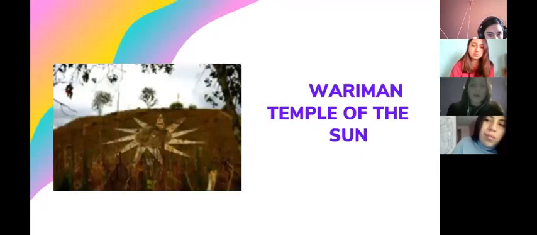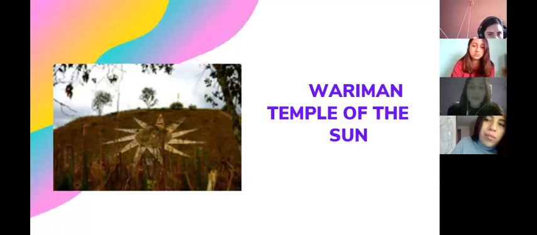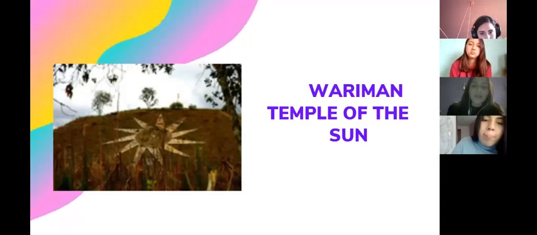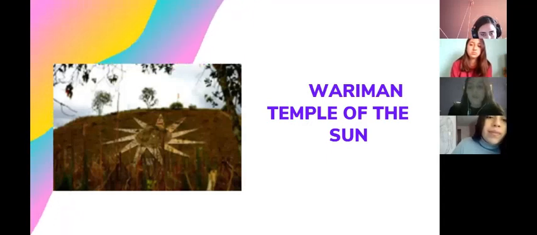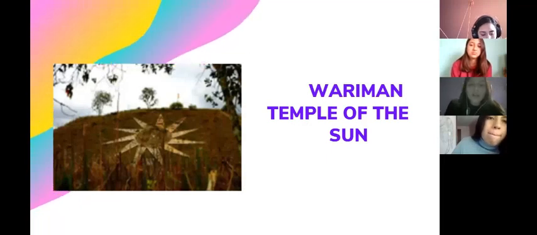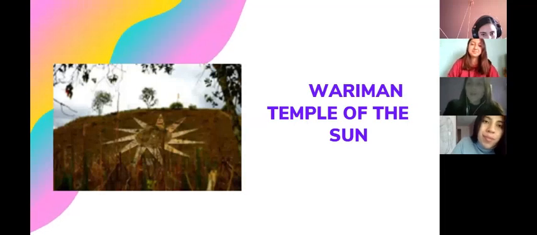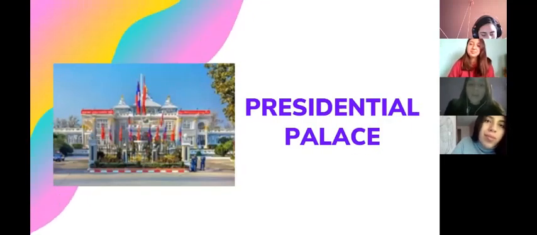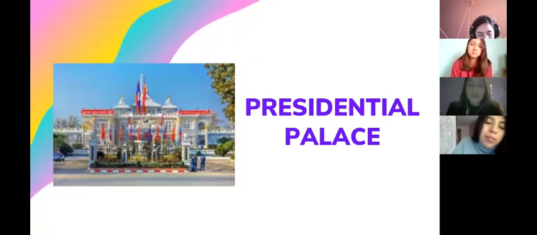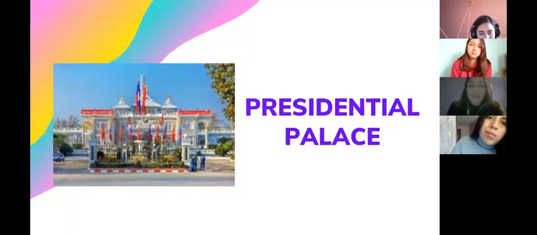Then we have Warinan Temple of the Sun. In the Quechua language, it means star. There are four large pyramids, 38 faulas and architectural and historical vestiges of the Kara people. In the eighth place, we have Presidential Palace. It's the seat of the government and official residence of the President of the Republic of Ecuador, which is located in the historic center of the city of Quito.